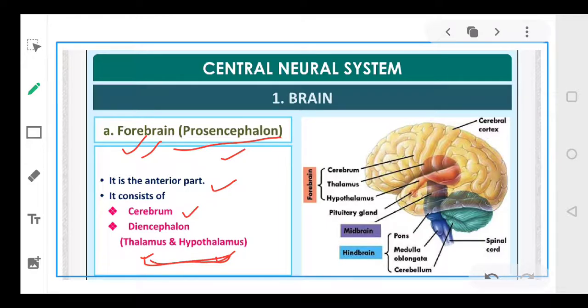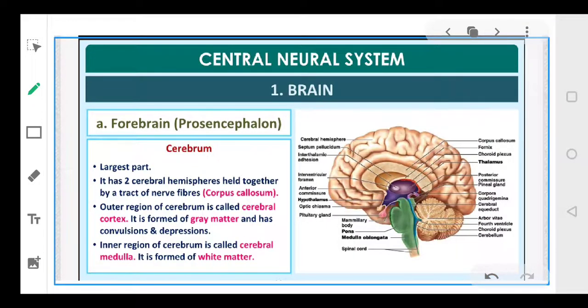So you can look into the diagram. This particular portion is your forebrain. Forebrain consists of your cerebrum, thalamus and hypothalamus, right? So forebrain is made up of three parts, right? Cerebrum, thalamus and hypothalamus.